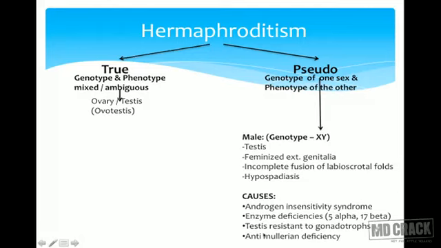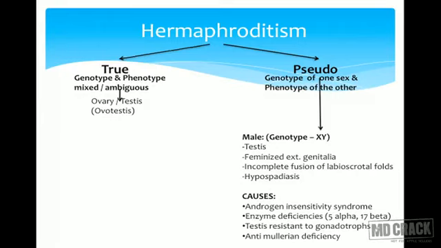The most common cause of male pseudohermaphrodite is androgen insensitivity syndrome, also called testicular feminizing syndrome. There are enzyme deficiencies, either 5-alpha reductase or 17-beta hydroxylase, and these enzymes are deficient because there is no formation of the active component of testosterone, as well as no formation of testosterone from dehydroepiandrosterone.